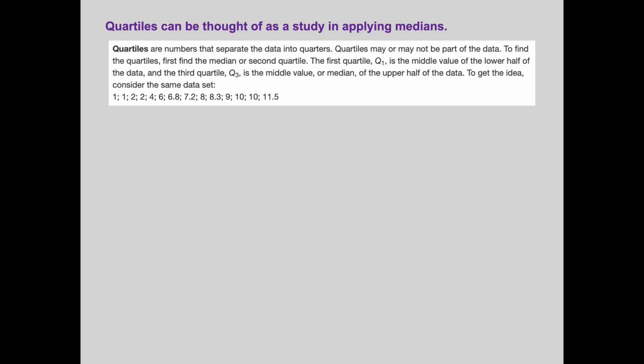Quartiles can be thought of as a study in applying medians. You're actually going to do medians 3 times when we start talking about quartiles. Quartiles are numbers that separate the data into quarters. Quartiles may or may not be part of the data. To find the quartiles, first find the median, or the second quartile. The first quartile is the median of the lower half, and the third quartile is the median of the upper half. To get the idea, consider the same data set.